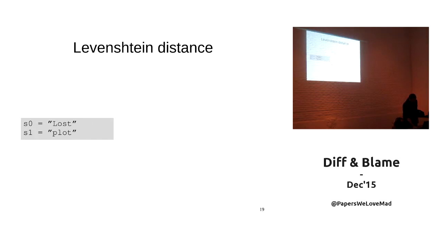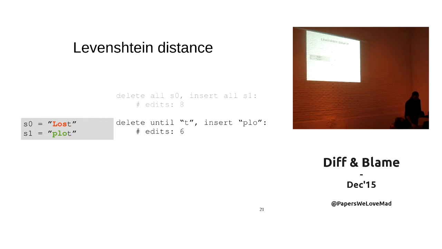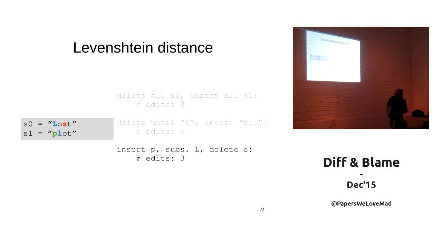So we can turn the first string into the second by deleting all the first string and inserting all the second, right? So that will mean all edits. This is obviously not the minimum distance, right? Or the minimum number of edits. So we can do something more fancy, maybe just delete the first 3, and then insert the other 3, so we will have a distance of 6. And if we are really clever, we can insert a P, then substitute the uppercase L with a lowercase L, and then delete the S.